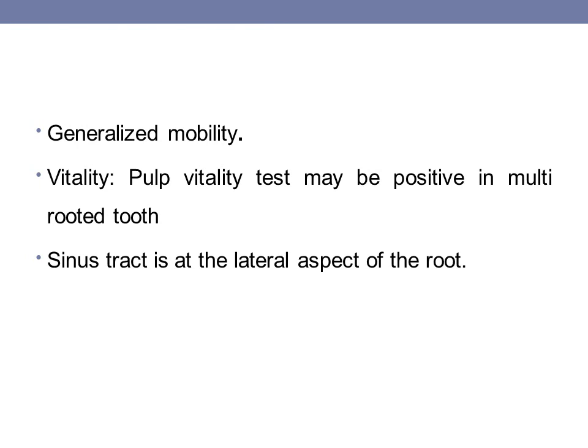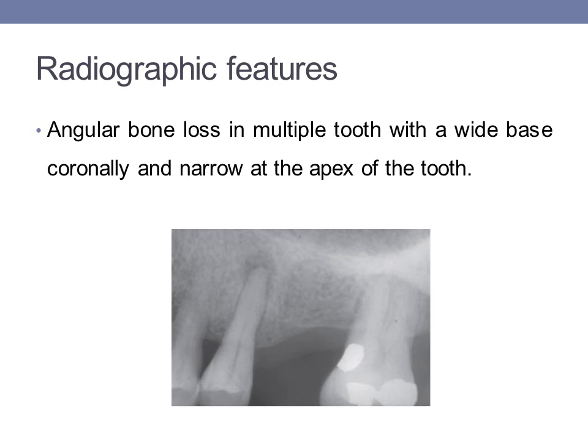Percussion is positive. Mobility ranges from localized mobility to generalized mobility. On vitality testing with the help of EPT, like in this case, there was a sinus tracing done at the furcation area. There was no root canal treatment done and the crown was placed.